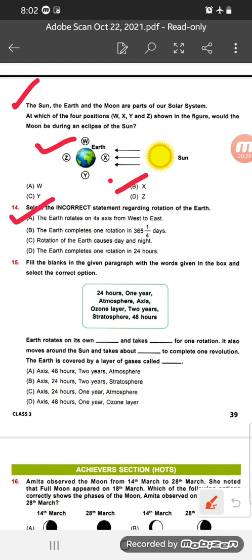Number 14. Select the incorrect statement regarding the rotation of the earth. The earth rotates on its own axis west to east. Yes, it is right, not incorrect. The earth completes one rotation in 365 1/4 days. No, it is wrong, because the earth completes one rotation on its own axis in only 24 hours. So this is the incorrect statement. So option number B is the right answer.